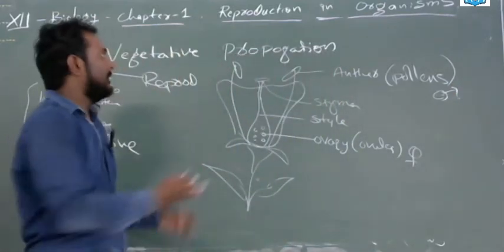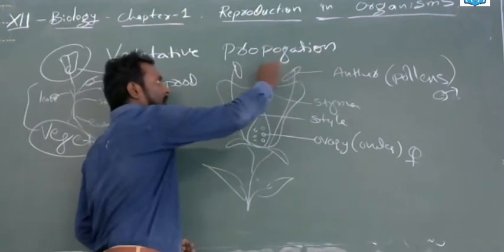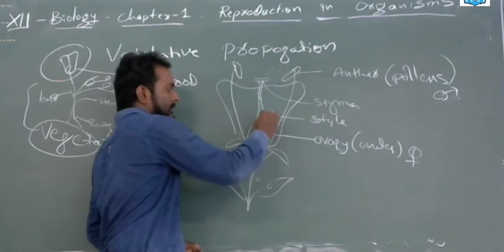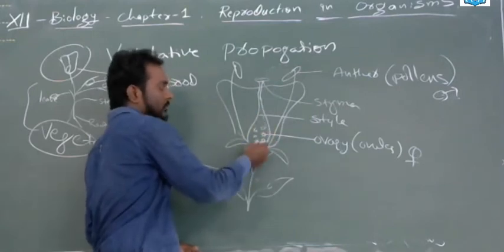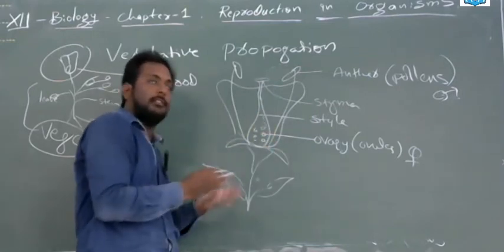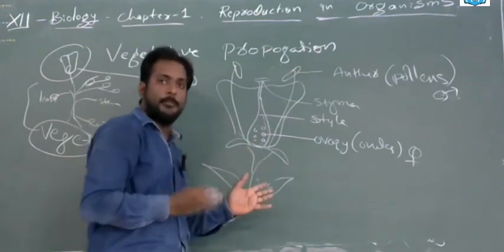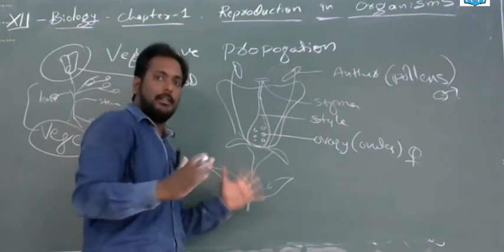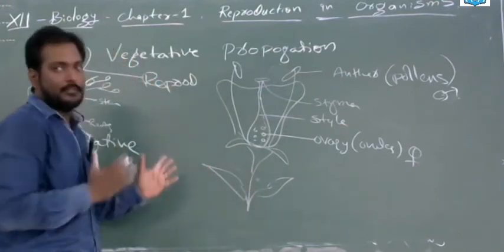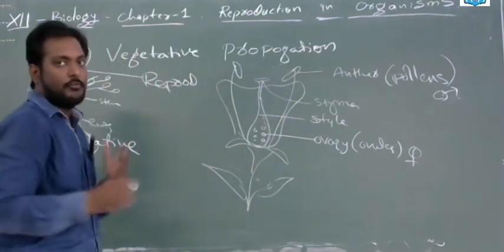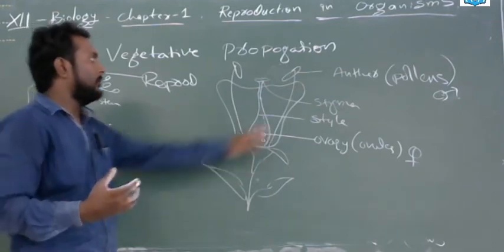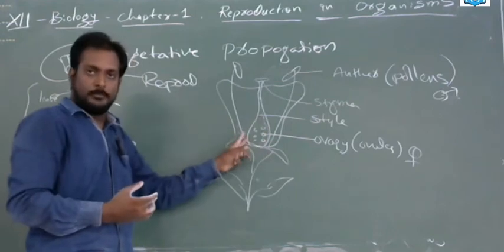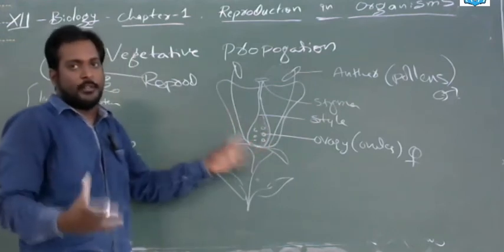In general, these pollens should come and fall on the stigma. Then they have to travel along the style, then to the ovary, then to the ovules. Then they will form into seeds. This is called sexual reproduction. This is a general method in all the major plants. Because of the interaction of pollens and ovules, the seeds will form. The seeds are nothing but offsprings. So this is a general method.